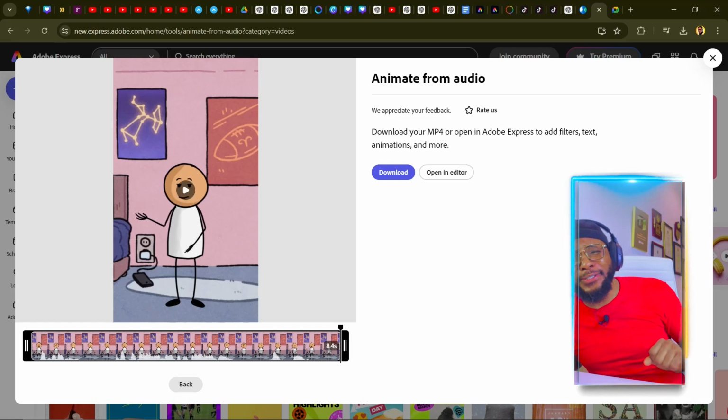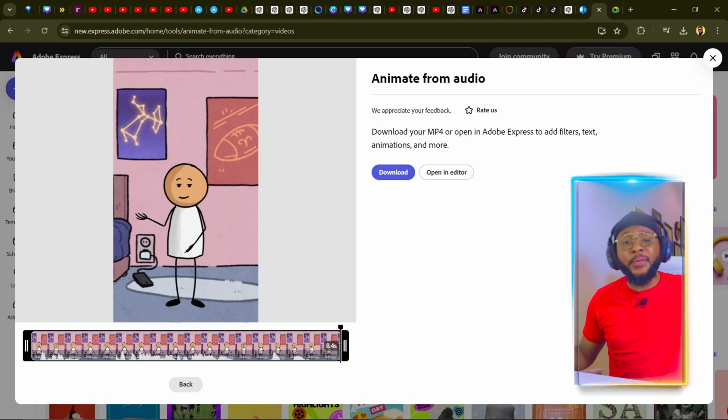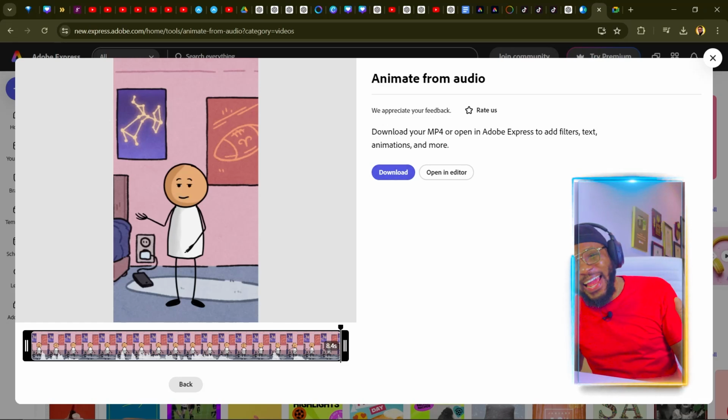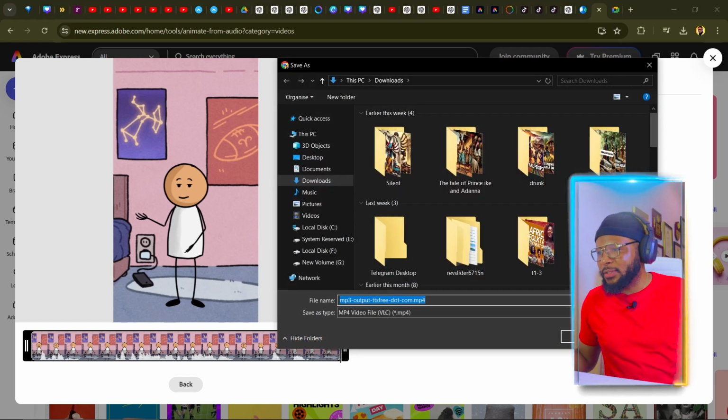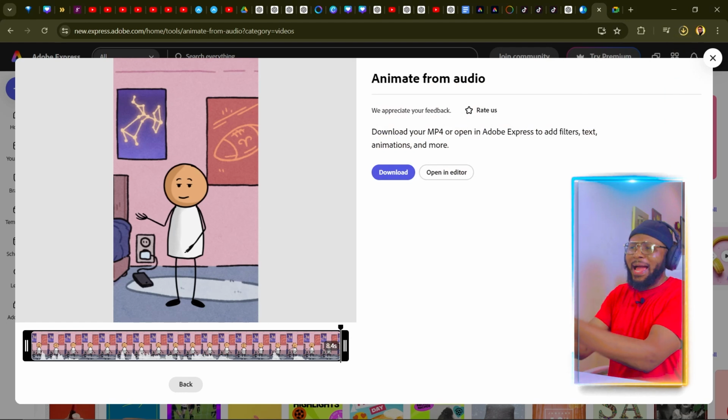So now it's not perfect. This is just a tutorial to show you how it works. The next thing we're going to do is to go ahead and download this to our device, and it's ready. So you go ahead and click on download here, and it's going to go ahead and download to your device. You click on save, and voila, you can see